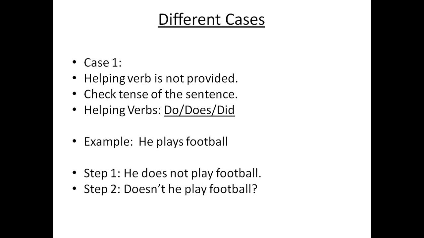And we have to keep in mind, when we are looking into case 1, that here we have to apply three things. What are they? We have to include a helping verb. Then we have to apply the two steps for the conversion of assertive to interrogative without changing the meaning of the sentence. So here we have done it very carefully and completed it, and we have got the interrogative sentence, that is, doesn't he play football?